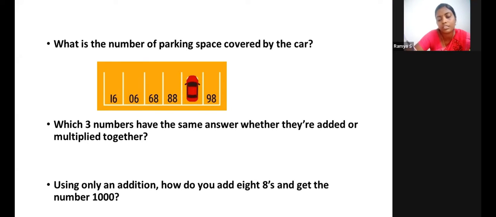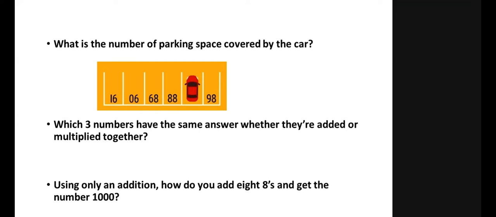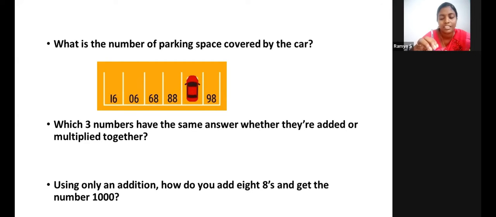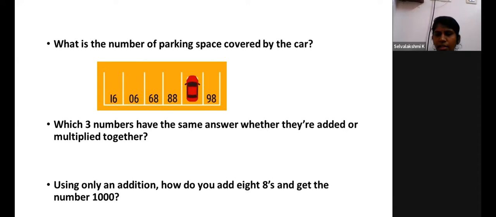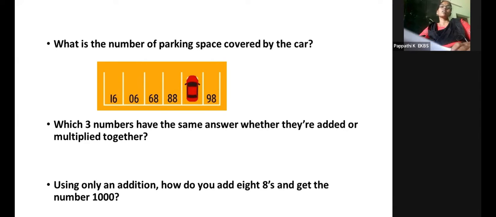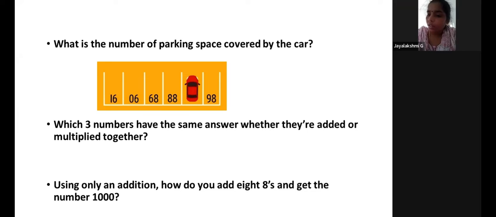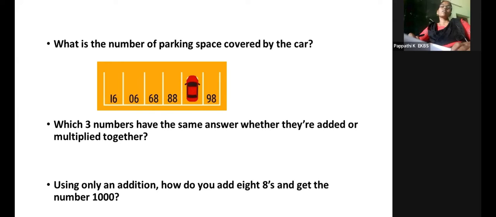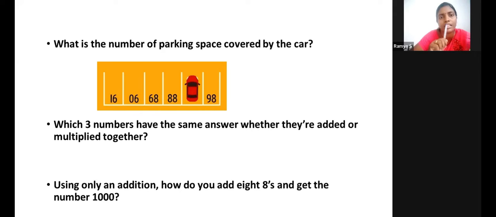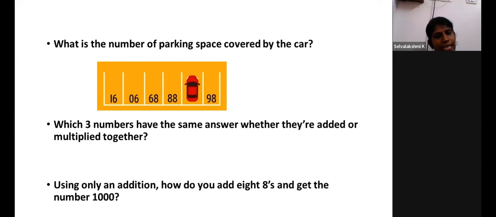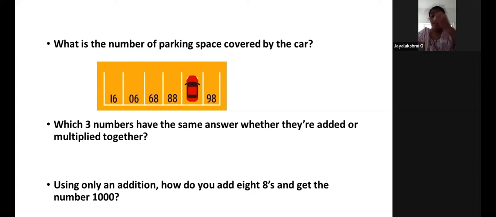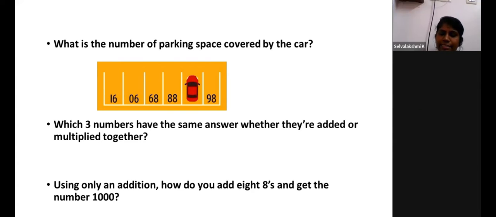I think 888, then 88, then 8, 8, 8. Yes, exactly. 888 plus 88 plus 8 plus 8 plus 8 will give you 1000. Excellent. So I believe that y'all are active now and your mind is active.